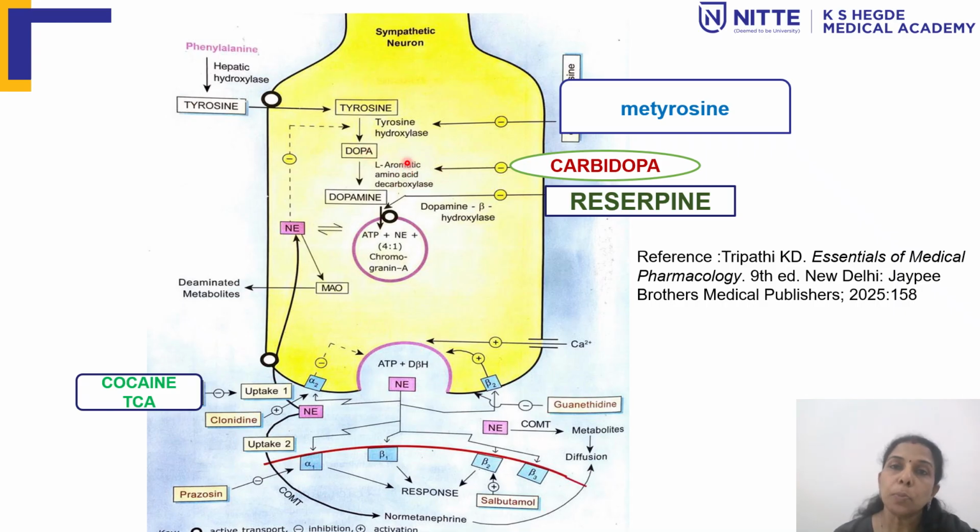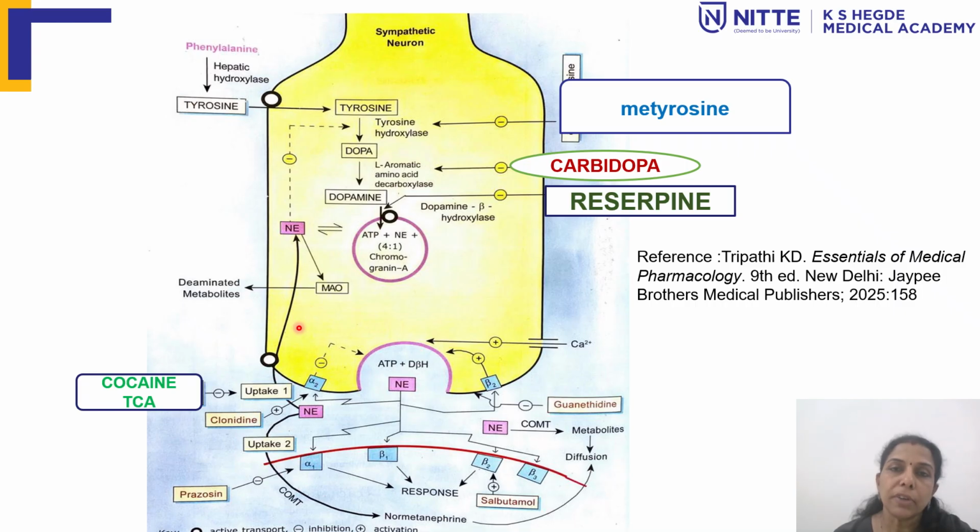Then the conversion of dopa to dopamine under the influence of dopa decarboxylase is inhibited by carbidopa. And then the conversion of dopamine to norepinephrine, by inhibiting the dopamine beta hydroxylase enzyme, is by reserpine. Another inhibitor is in the case of norepinephrine uptake, that is uptake 1 into the cytoplasm.